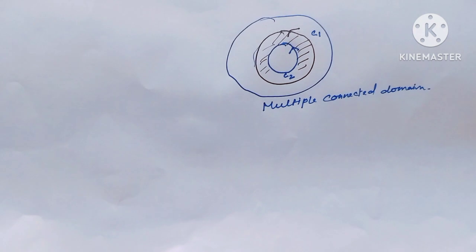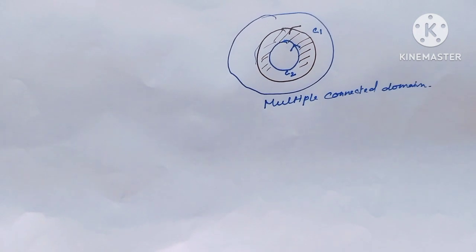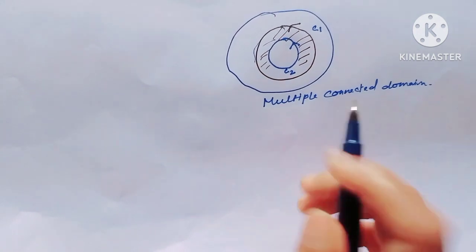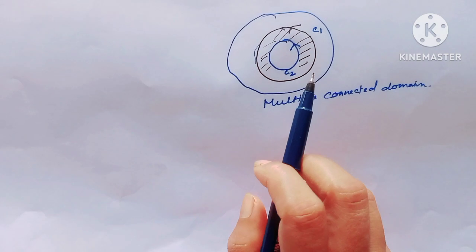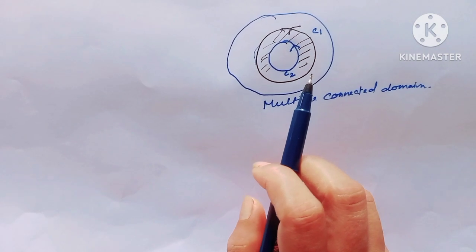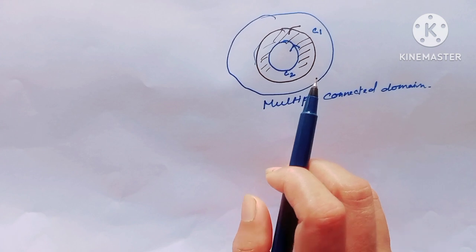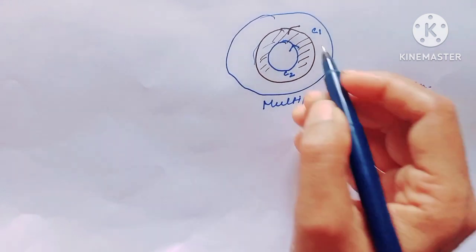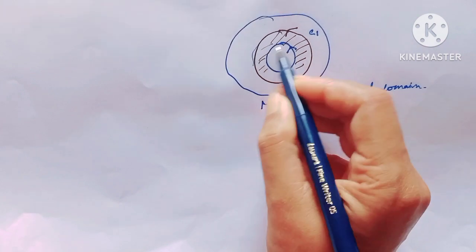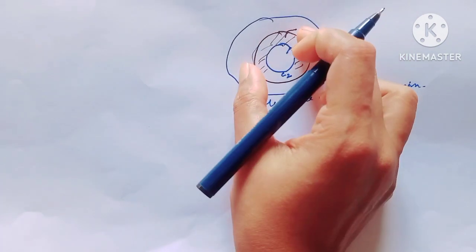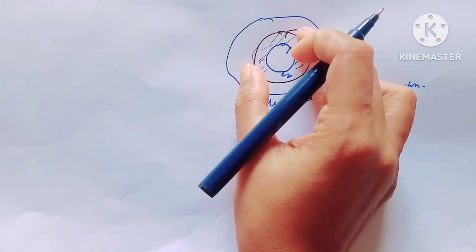Now I will see how the multiple connected domain reduces to simply connected domain. For this, if we cut the annulus, we all know this picture is known as an annulus.